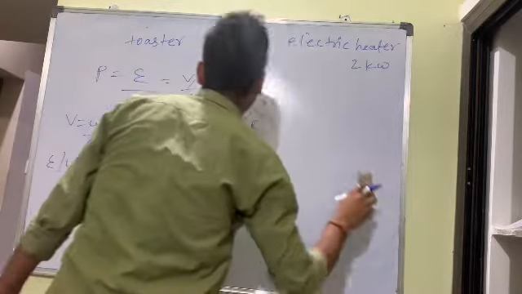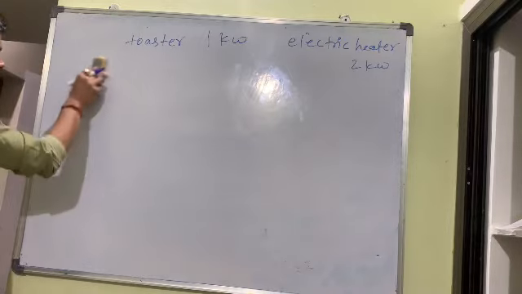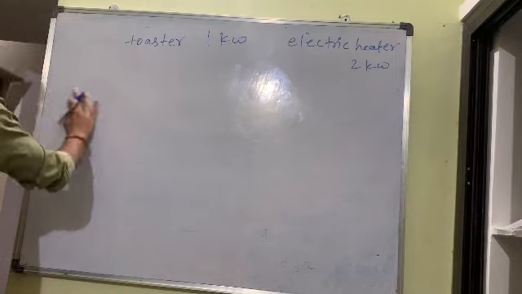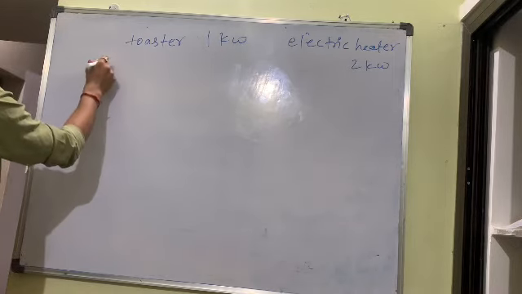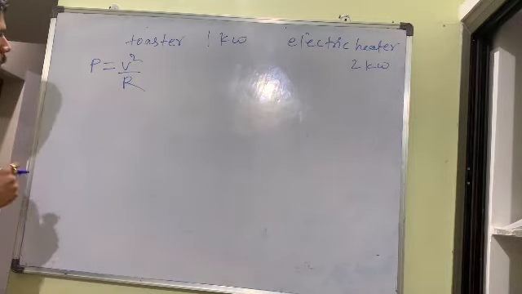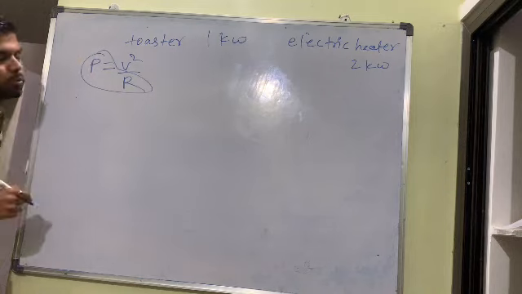Come here. Wait, I will make it an easy, convenient way for you. See what I try to say. P is equal to V square by R. How did it come? Important thing is that, bacha, power and resistance are inversely proportional.